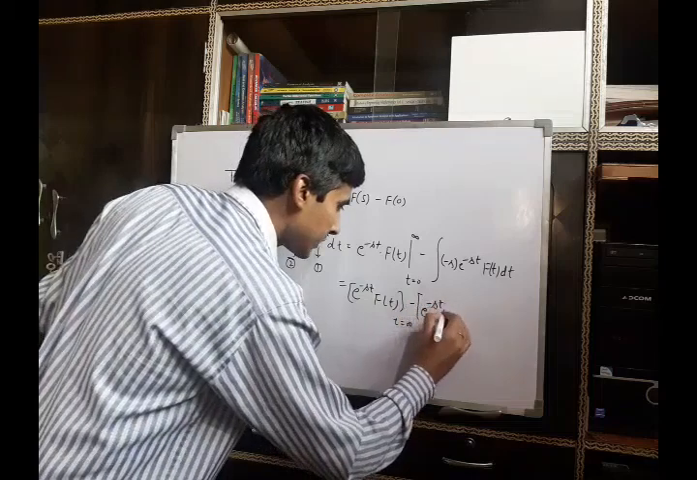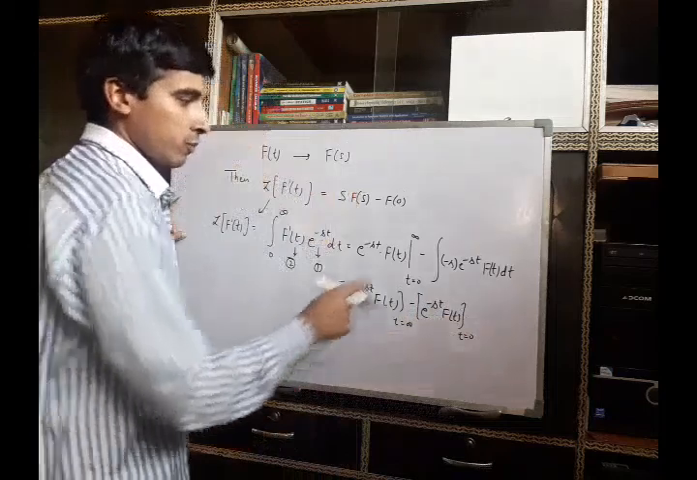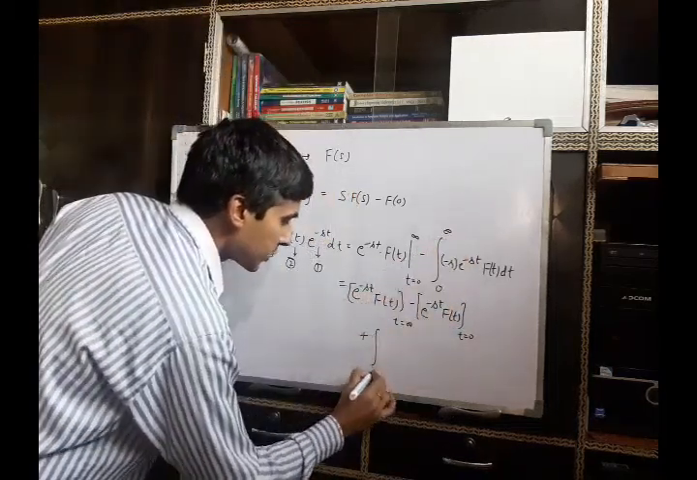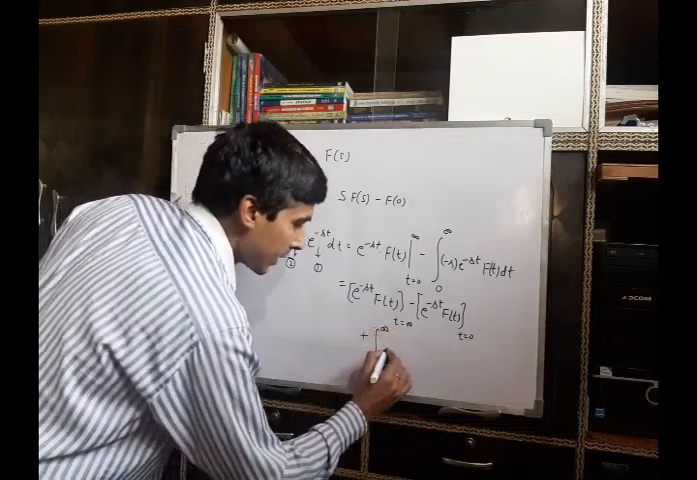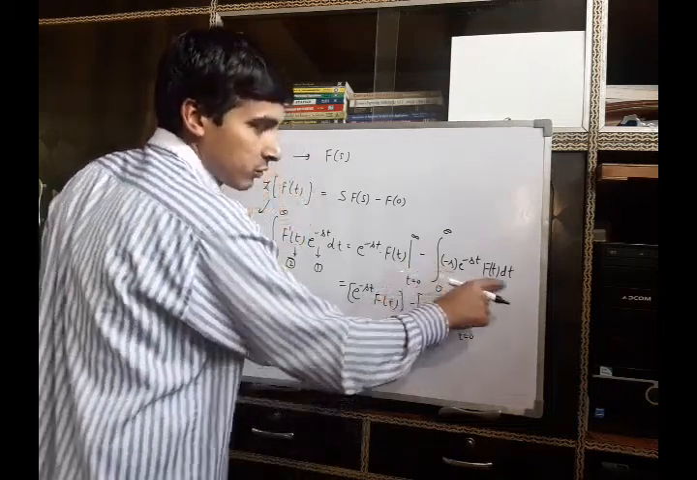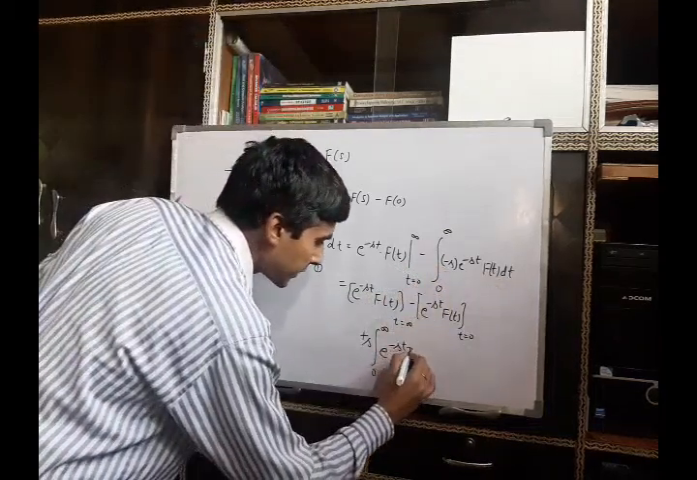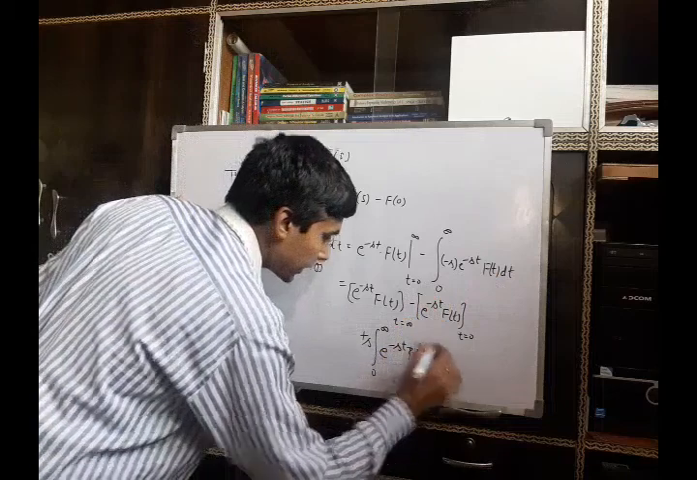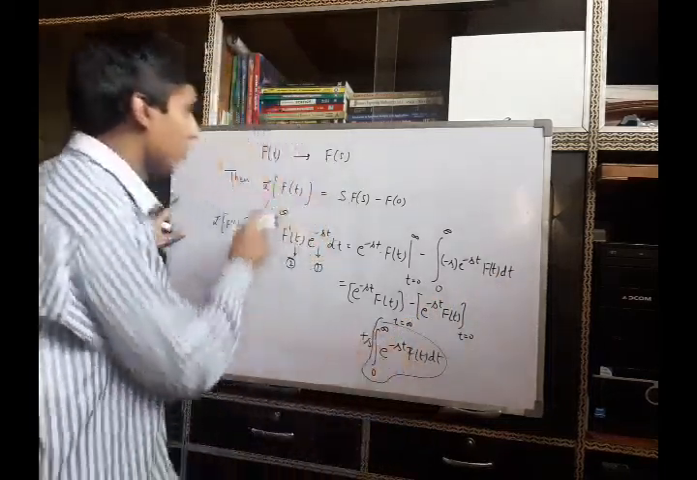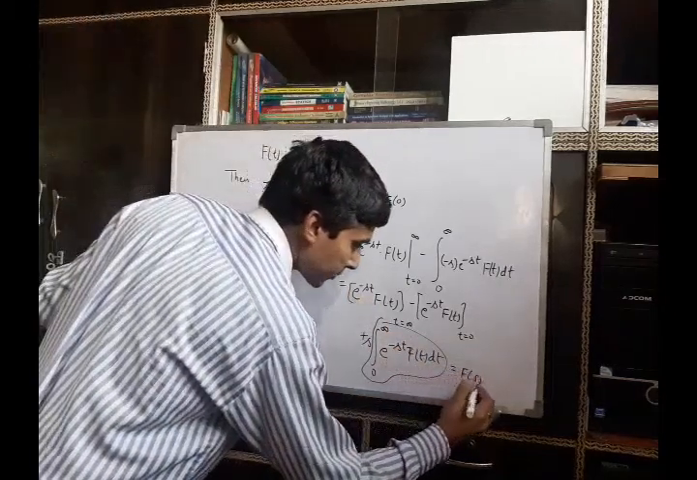e raised to minus st f(t) at t equal to 0, and this will be plus integration 0 to infinity. s can be taken outside this integral sign because the integration is with respect to t. So it is e raised to minus st f(t) dt. Now this is the Laplace transform of the given function f(t), which is denoted by F of s.